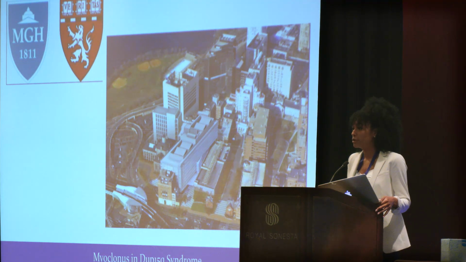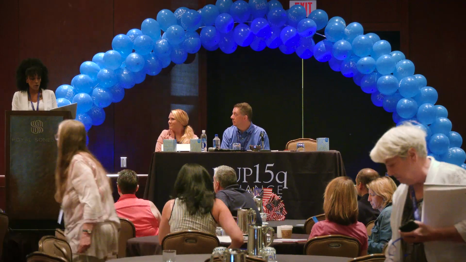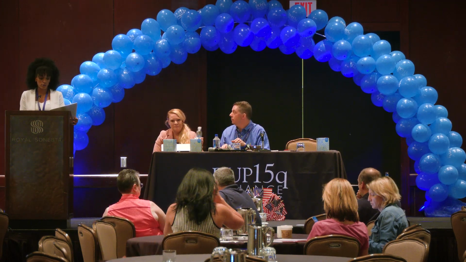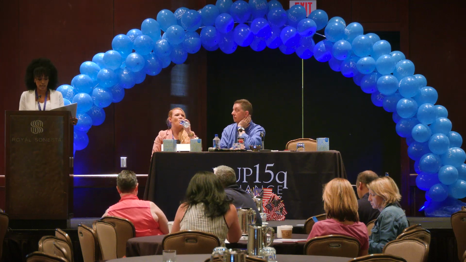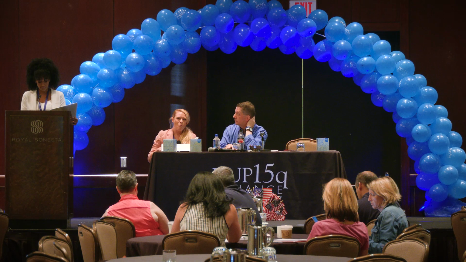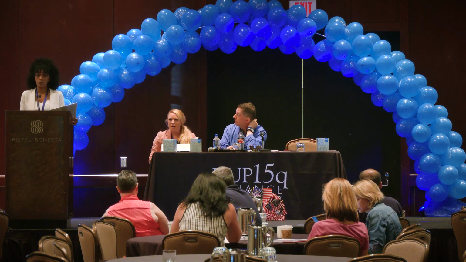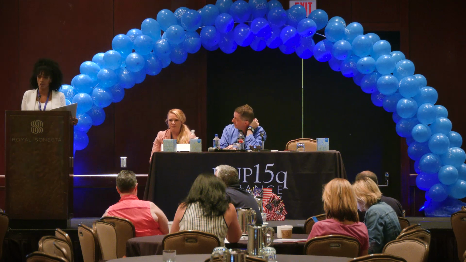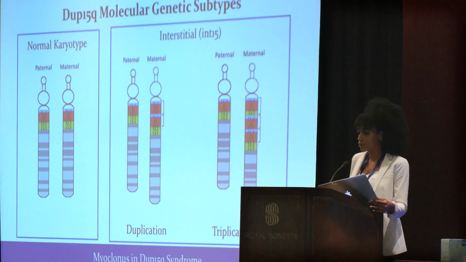At the Dup15Q clinic at Mass General Hospital, we've seen 116 Dup15 patients whose charts were retrospectively analyzed in order to characterize myoclonus in the Dup15 population. Some of the common symptomatic manifestations of this syndrome are listed here, mainly being neurological and psychological, like autism, anxiety, and other mood disorders. As you're probably familiar with at this point, this is one of the subtypes, which is interstitial duplications and triplications, which we'll hear more about.